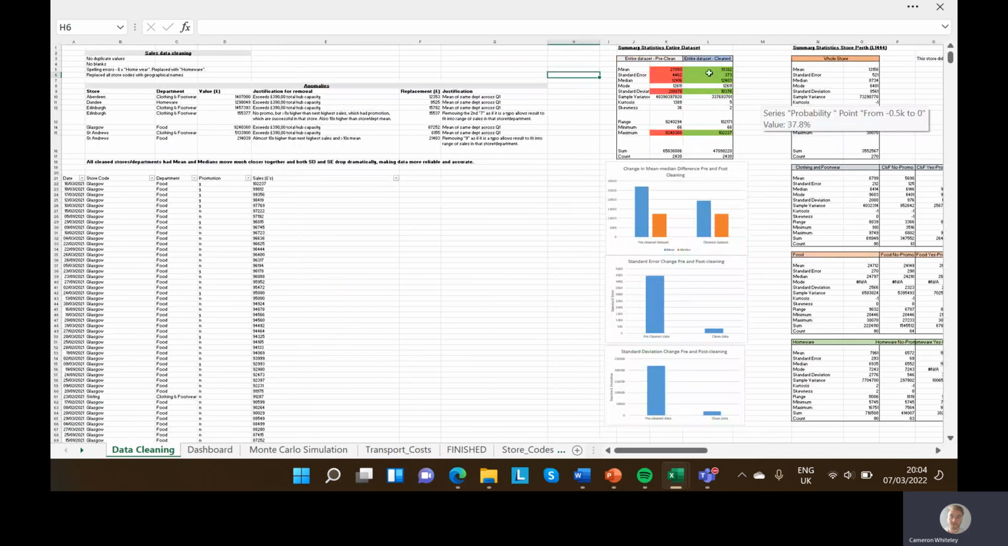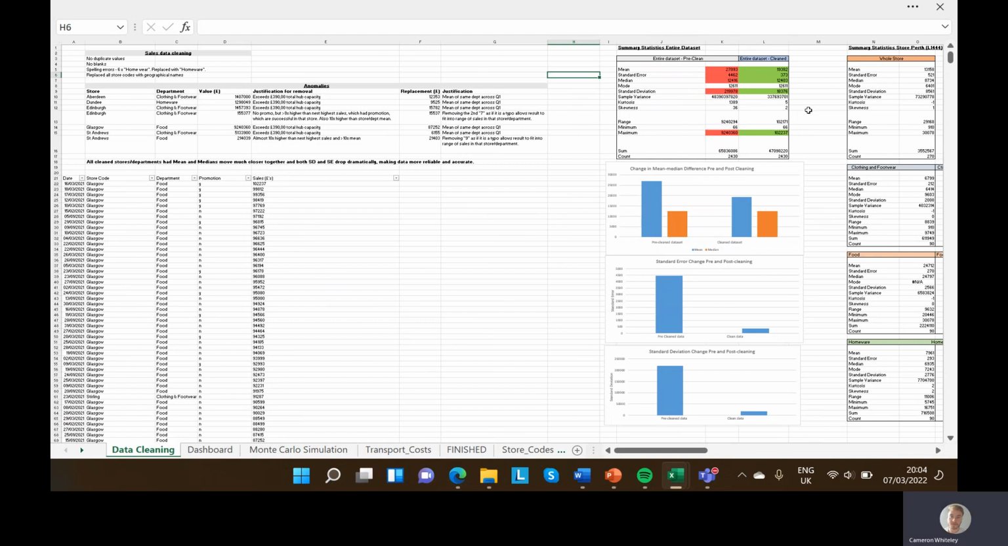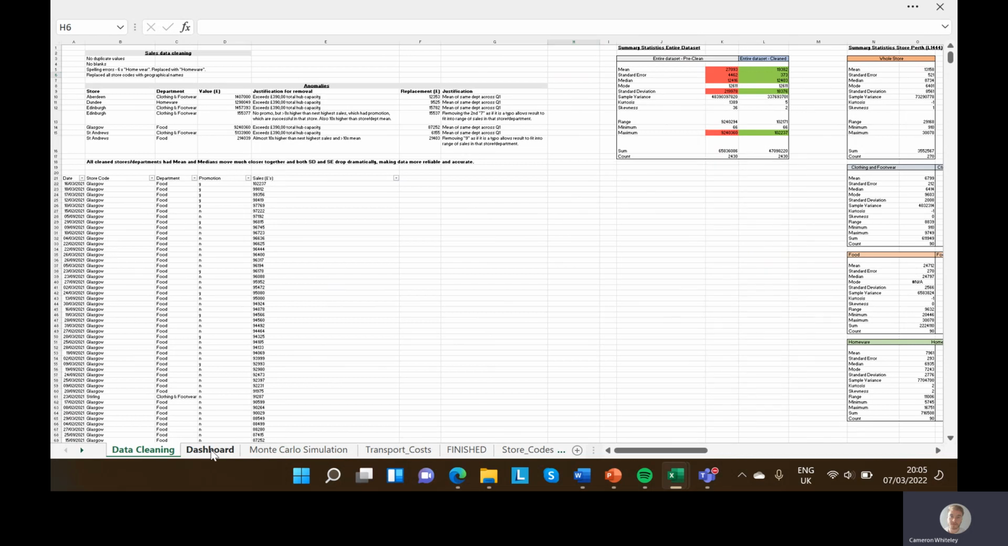Now, with the mean moving closer to the median, it would seem that using averages for analysis and means for replacing anomalies was more reliable and accurate and appropriate. Standard error and the standard deviation dropping means we can be more confident that the data set is accurate of reality and therefore usable. So the data set and the averages are appropriate for using, such as here in the dashboard.